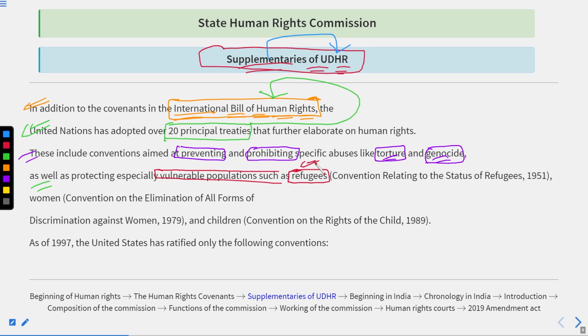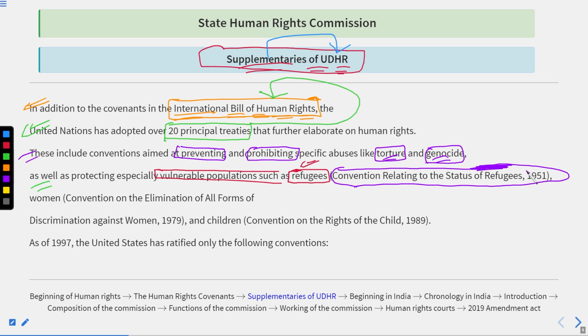So to protect the refugees, who are the vulnerable population, there is a proper convention that we call the Convention Relating to the Status of Refugees, which was formed in 1951. Why? Because the refugees are the ones who have lost their homes, and now they are in a country that might be welcoming them or not welcoming them. Because they are humans, their rights should be ensured. That's why we have the Convention Relating to the Status of Refugees 1951.